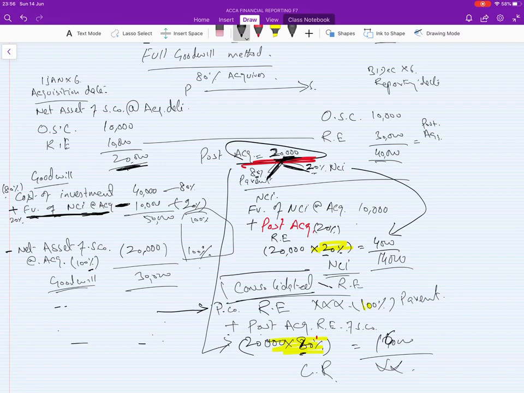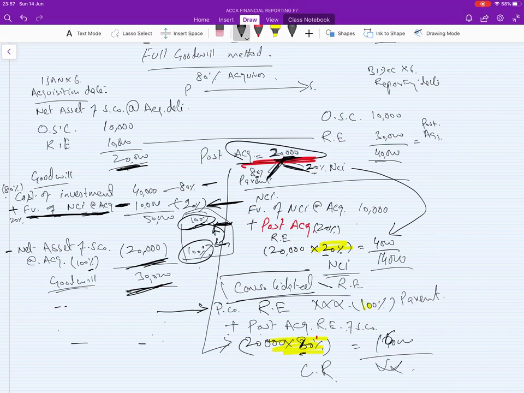These are the basic points, because this is the most common method, the full goodwill method. We have taken 100% of the net asset, and because we are acquiring 80%, we take 80% effect, and this value will be given in the exam. So we add fair value of NCI at acquisition. If you add these two, it becomes 100%, so these two are like with like comparison. This is a basic idea about the consolidation.